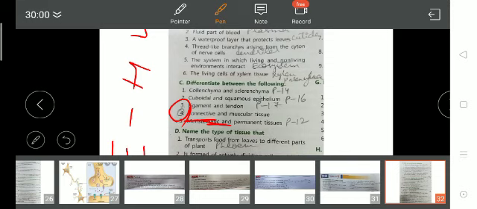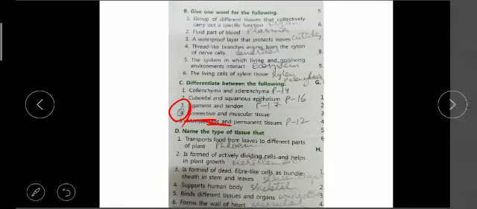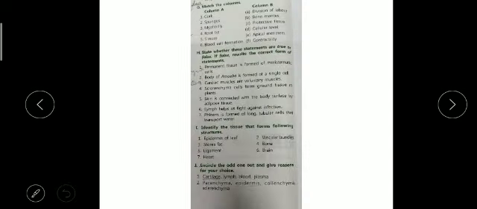So please try to do it by yourself. If you find any difficulty, then you can ask me and we will discuss in the Zoom class. So E part is your homework, as I said. Now F part is the question answer that I will send to you, children. Now G part, G is the true false.